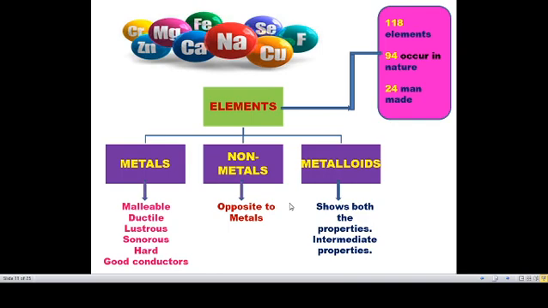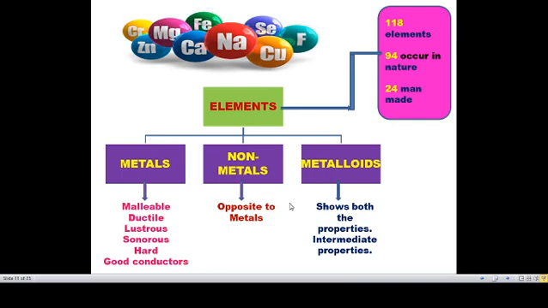Ductile means we can stretch metal into wires. Copper is a metal, and we can see that copper is used to conduct electricity. In our home, the wires which conduct the electricity supply are made up of copper. So the metals which can be stretched into wires are ductile.